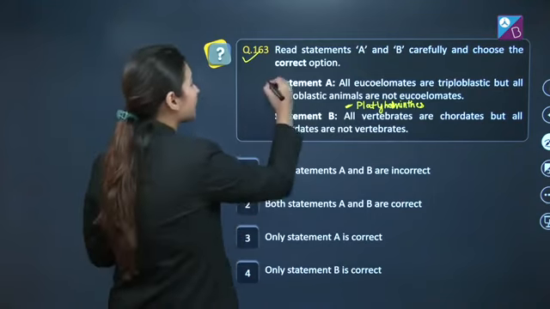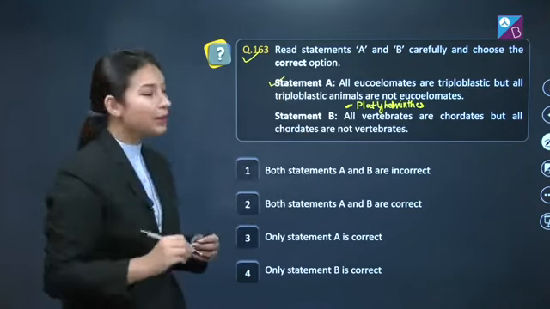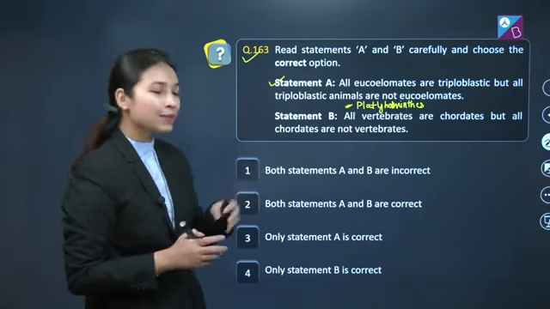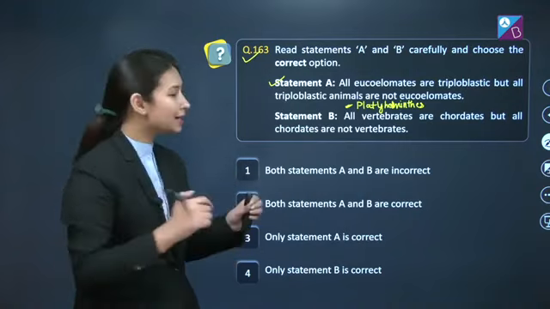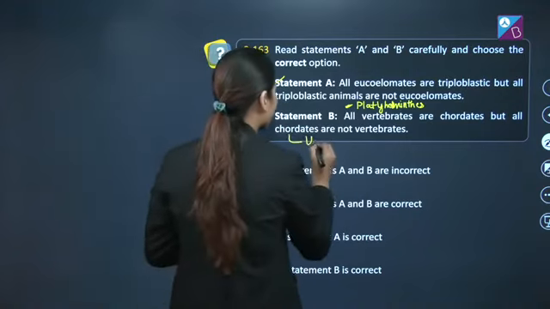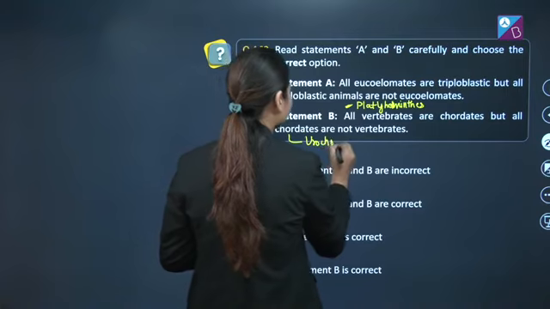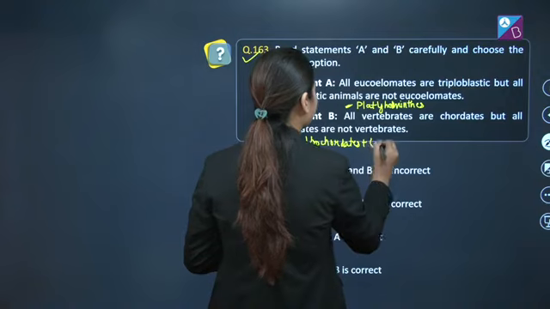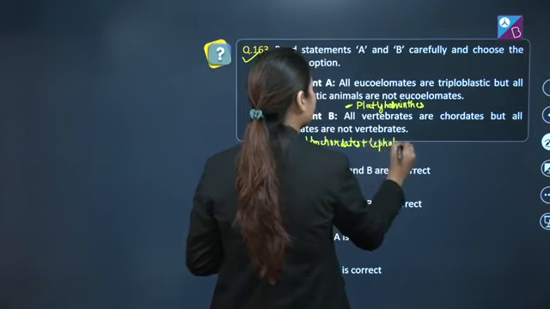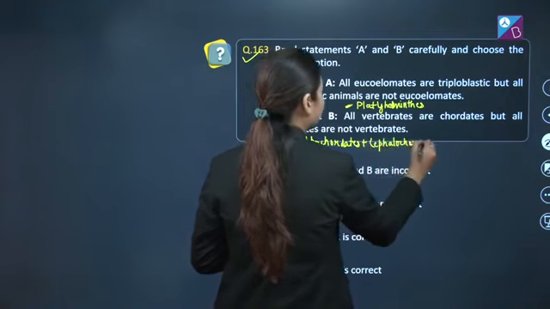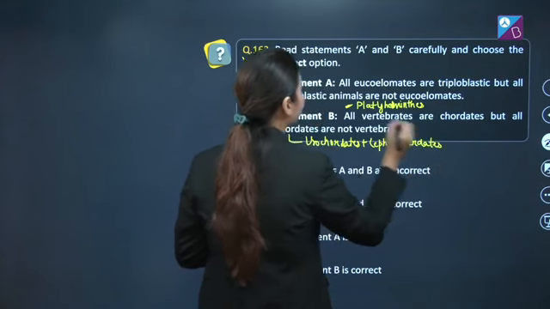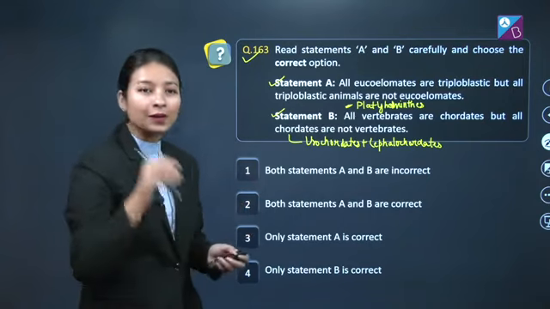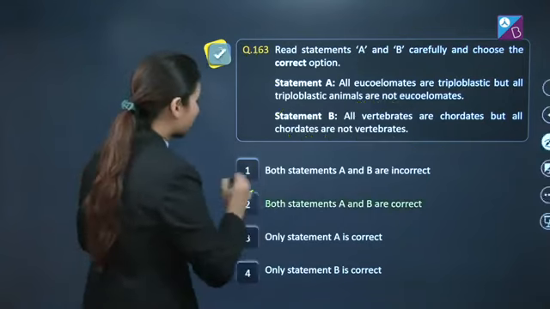So statement A is correct. Statement B here is: all vertebrates are chordates, all chordates are not vertebrates. This is also true, as protochordates like urochordates plus cephalochordates are not vertebrates. So statement B is also correct. So here both these statements are true, and our correct answer here is option number 2.